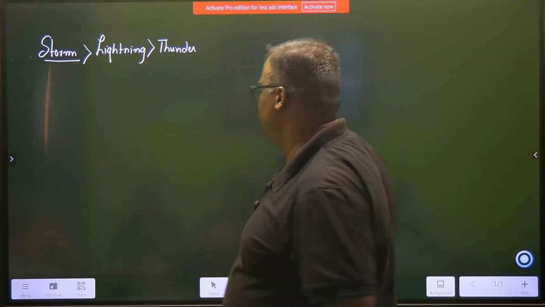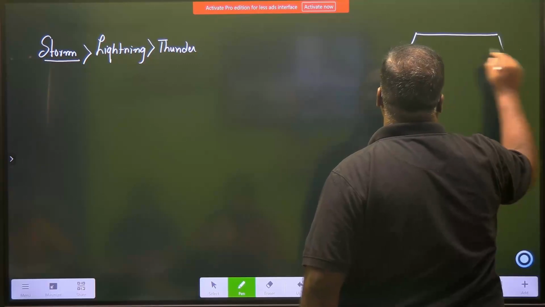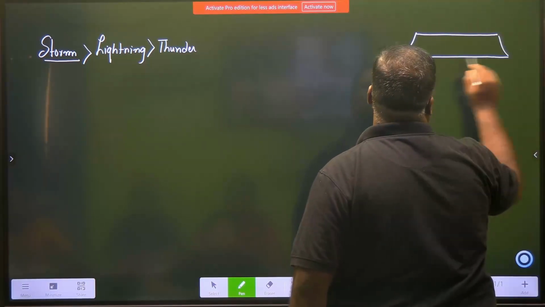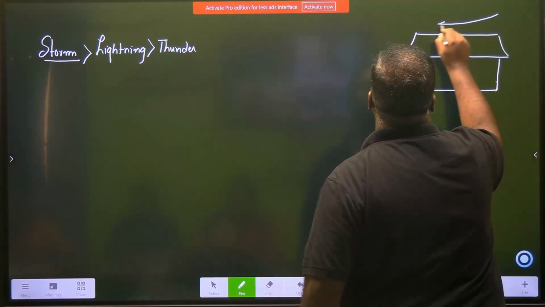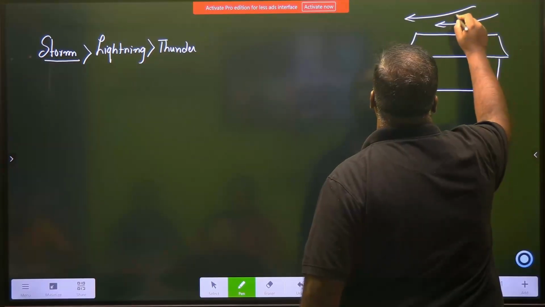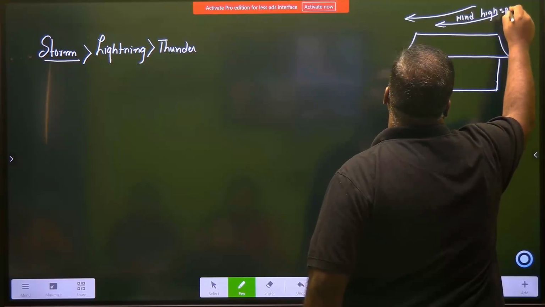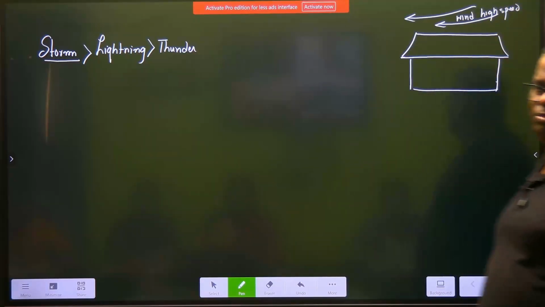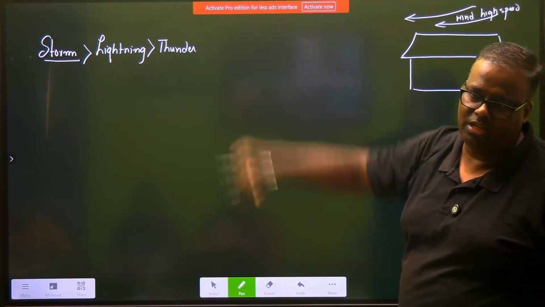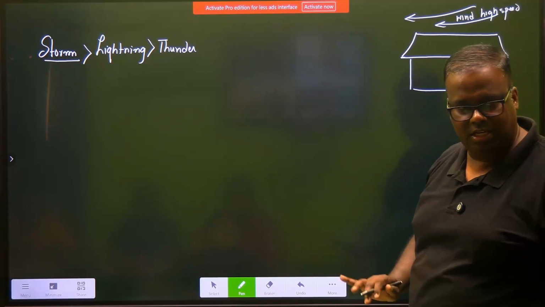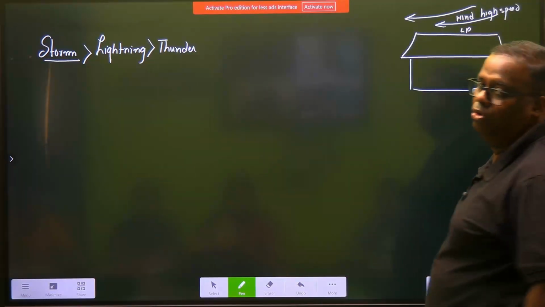तो अब ये देखते हैं एक और चीज को. तो let's say वही बात आ गई, like the roof of the house. So when a storm is happening, winds are blowing at a very high speed. ठीक है, यहाँ पे wind blow कर रहा है, at a very high speed. So whenever winds blow at high speed, they push the air from this place. Do you agree? जैसे यहाँ पे जो air है उसको वो push करके ले जाएगा. It will void this place of air. Is that clear? So once the air becomes void, then what is created? A zone of low pressure will be created.